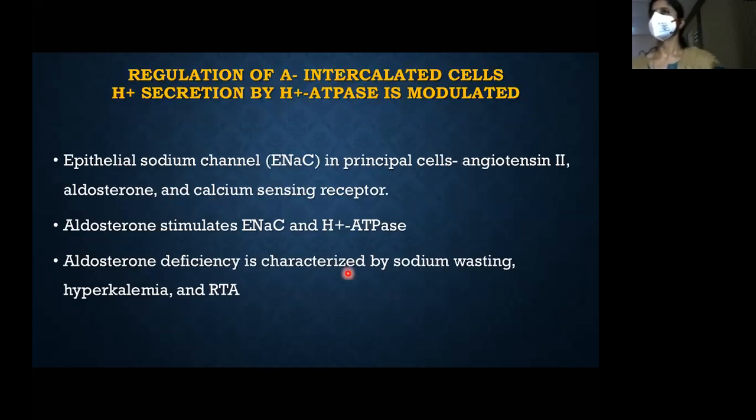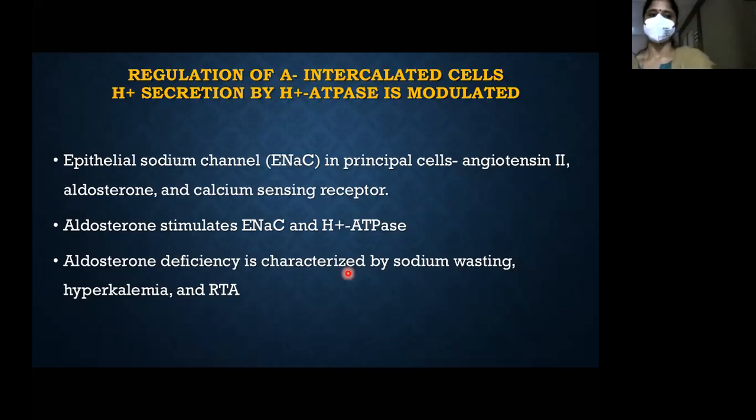I told you something about ENaC, the epithelial sodium channels. Epithelial sodium channels are present on the luminal side of the principal cells, which I'll show you in the next slide. They actively absorb sodium, and this active absorption of sodium causes luminal electronegativity. Just remember that sodium goes inside the cell, and the movement of sodium causes the lumen to be electronegative. So some ion has to leave the cytoplasm and enter the lumen in order to neutralize this electronegativity.